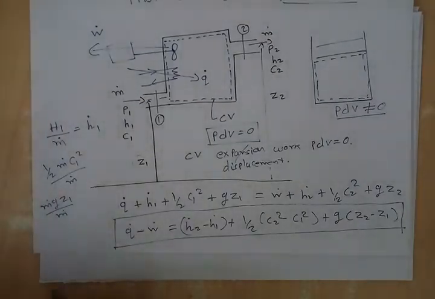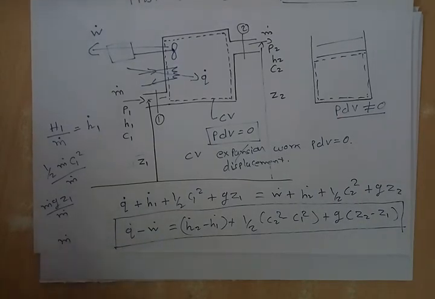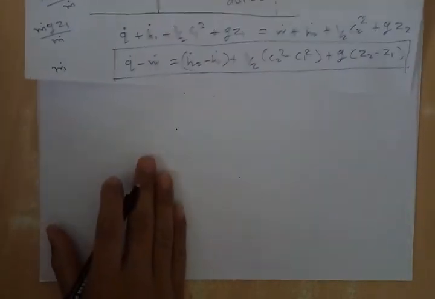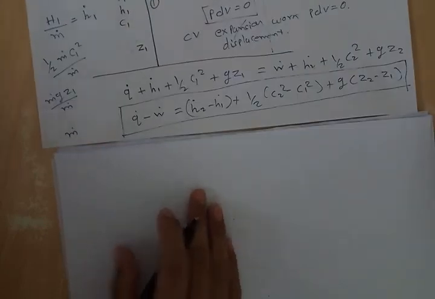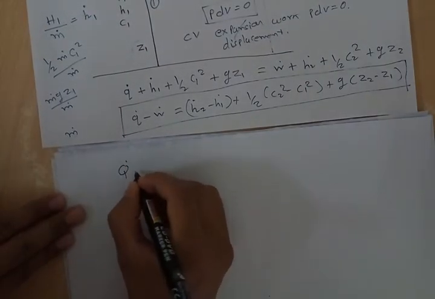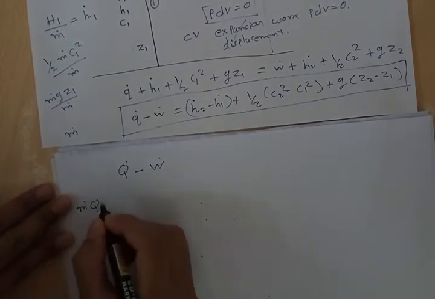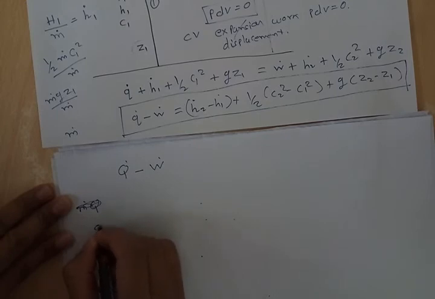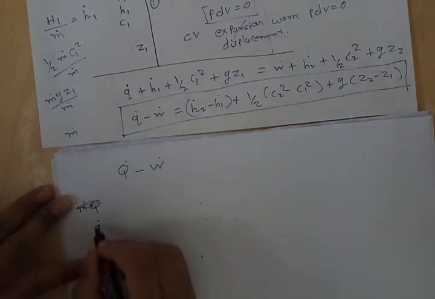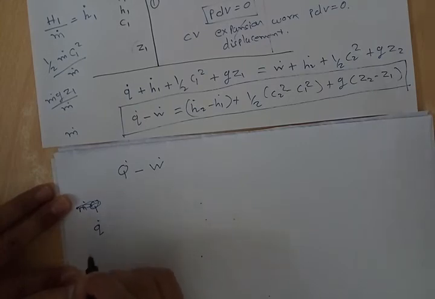Now we will multiply both sides by the rate of mass. So we will get Q minus W. This is the heat input per unit mass entering per second.